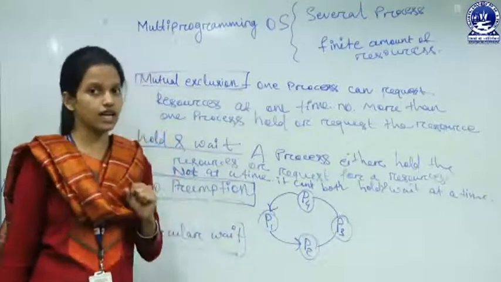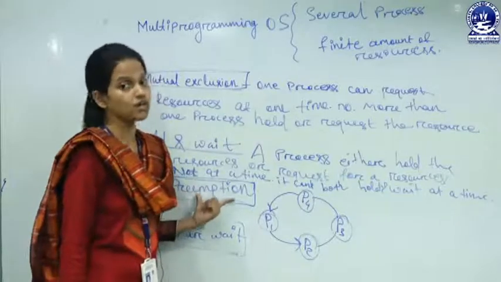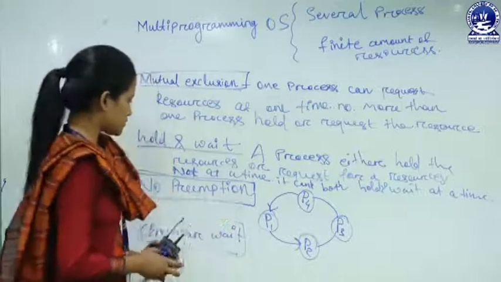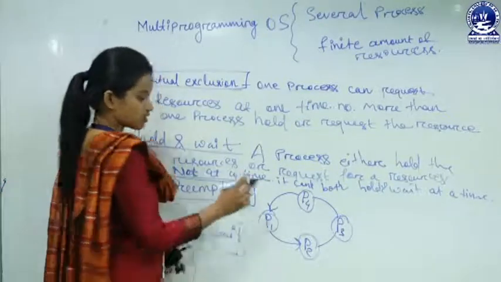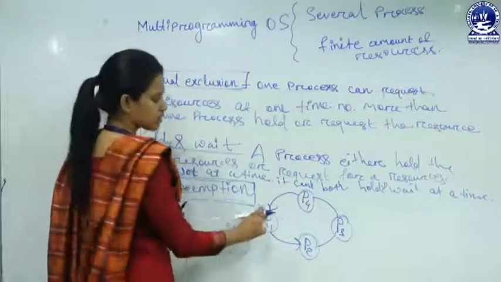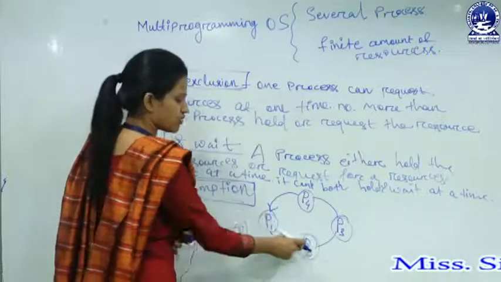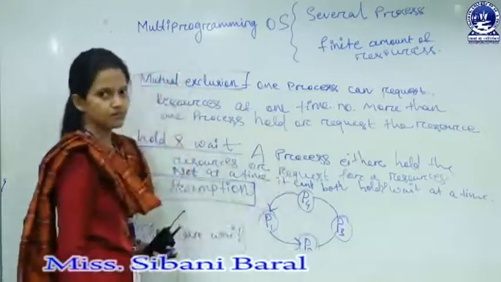But in deadlock cases, there is no preemption all the time and there will be no progress. The processes in the waiting state, we cannot forcefully preempt P1, as they are waiting for one another in a circular wait.